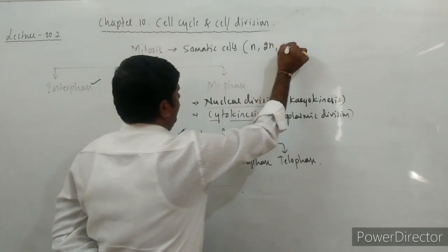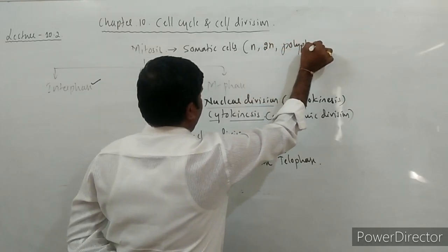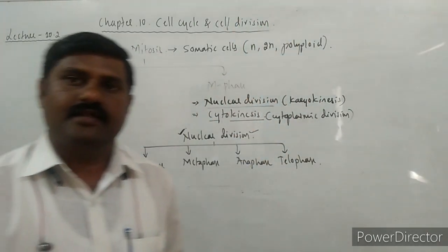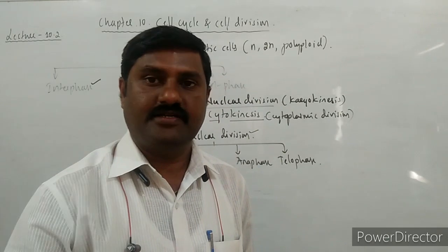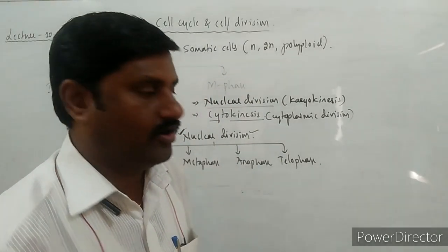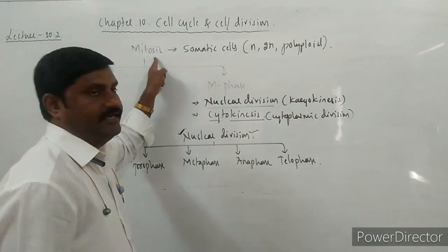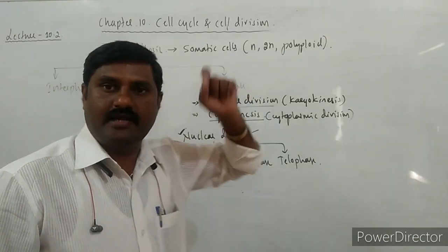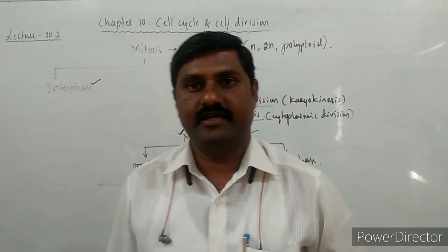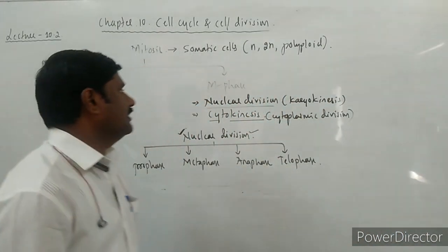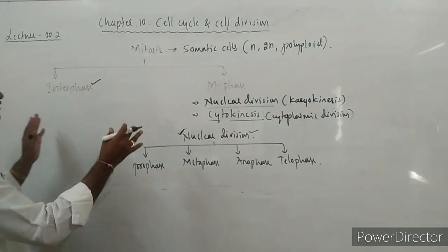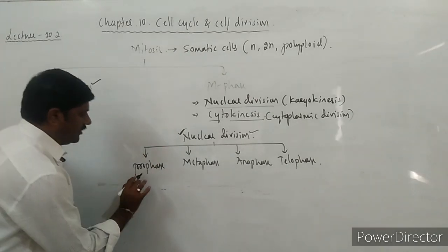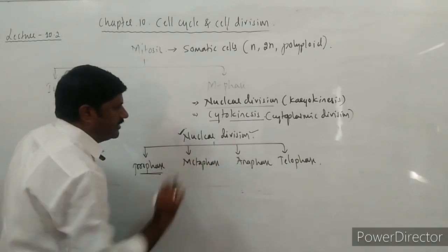Whatever the ploidy of the cell, it doesn't matter, the cell division occurs mitotically in somatic cells. It must be very clear to you. So this is a blueprint of the mitosis. Let us start with the first stage of nuclear division.